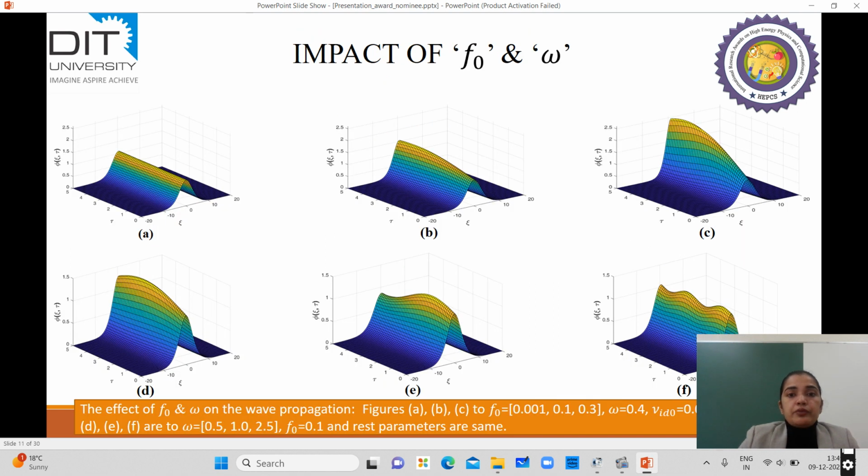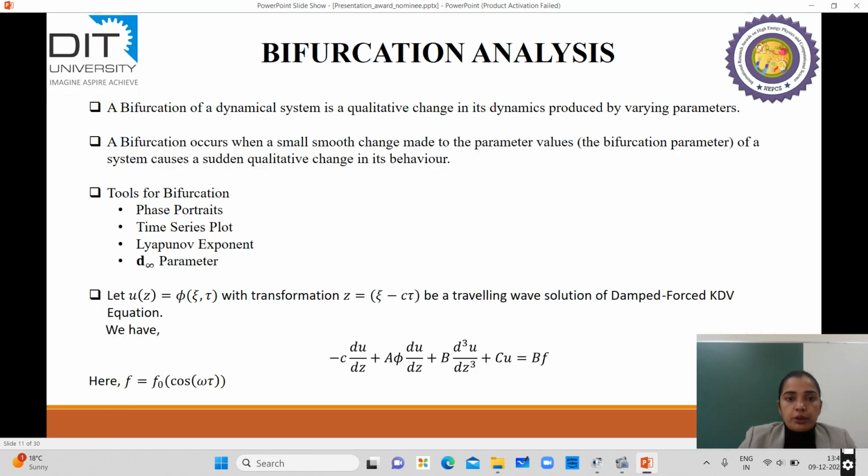Next is the impact of the forcing term and the frequency. You can see that for increasing values of the forcing term, the back end side of the soliton will rise apparently, and for increasing values of frequency, there is an oscillation in the soliton.